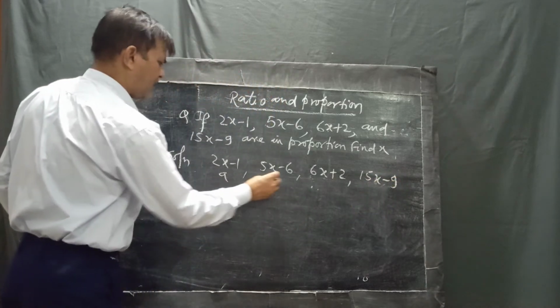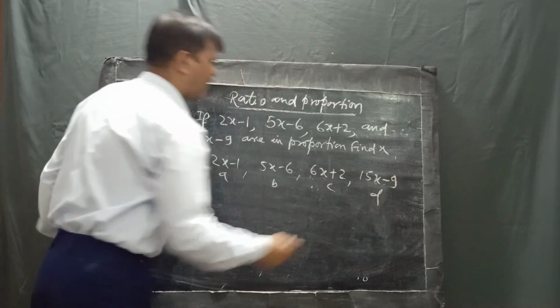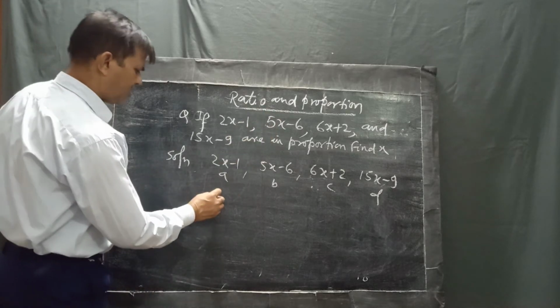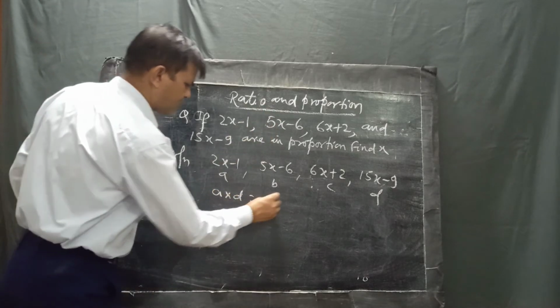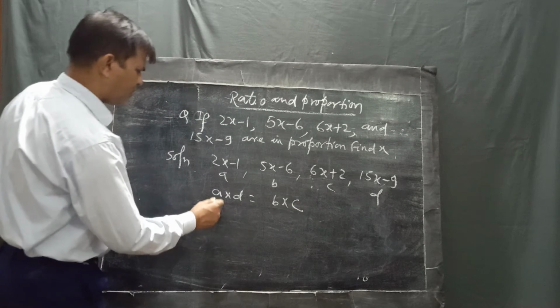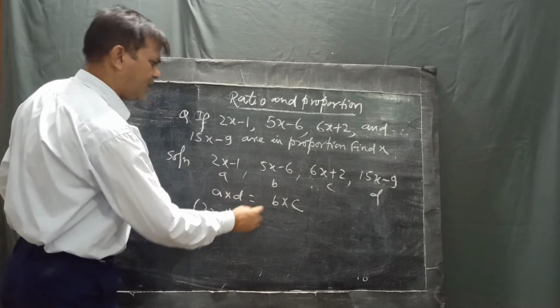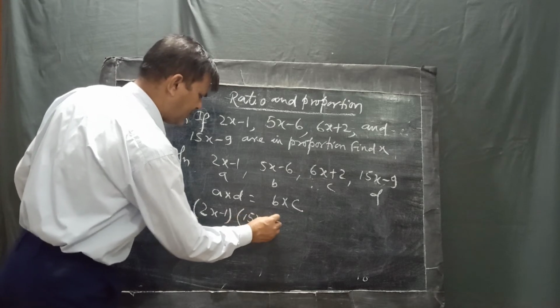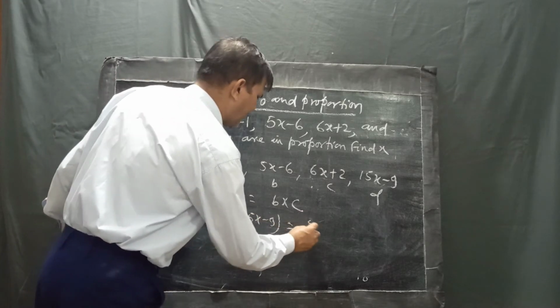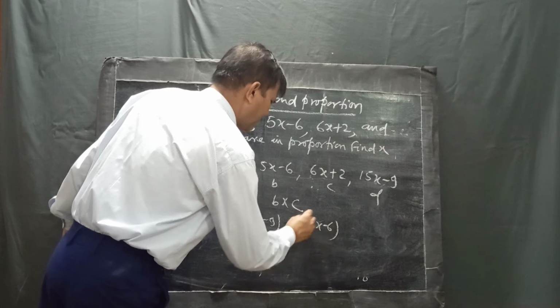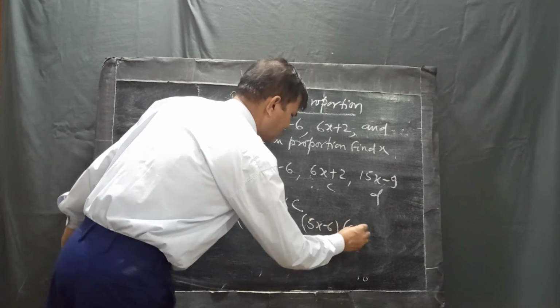Now this is A, B, C, D. Now according to the proportion rule we know that A into D equals B into C. So in place of A, 2x minus 1, in place of D, 15x minus 9, in place of B, 5x minus 6, in place of C, 6x plus 2.